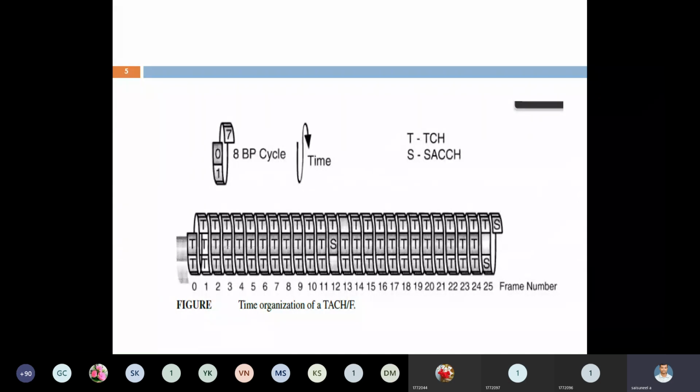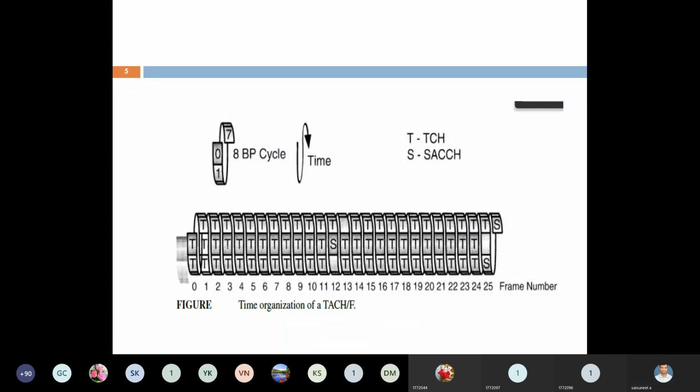Here, see this one. 8 BP cycle. 8 BP, that is 8 burst periods. See this one, one cycle having 8. Like this, 51 frames are there. Total counting is 51 frames. This is one. Total number of time slots is 8, having 8 packets which are to be transmitted. This is about the time organization of TCH full rate.